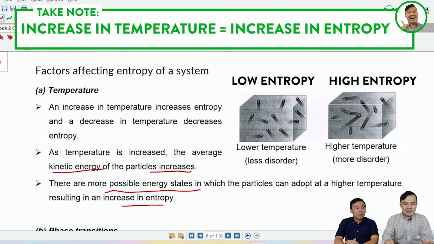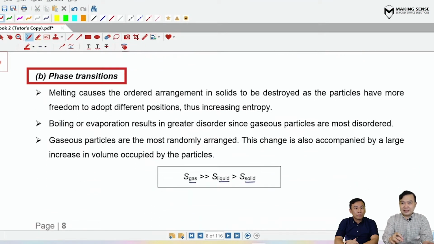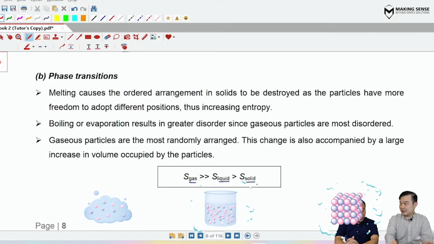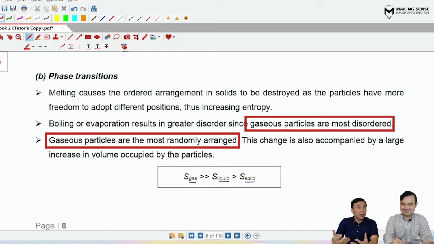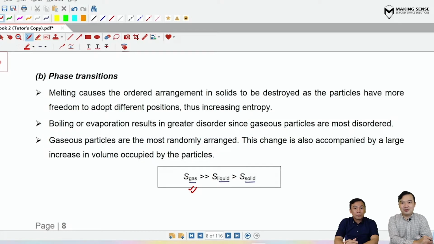Quite straightforward. Now the second one is going to be a phase transition, or what we call a change of state. The three states of matter are gases, liquids, and solids. In terms of their entropy, which one do you think will have the highest entropy? What we've seen just now, the gaseous state, the particles are most disordered and most random in terms of their movement. So I would think that the entropy is the highest for the gas. That's right. For gases, highest entropy, and this is much higher as compared to liquids and solids.